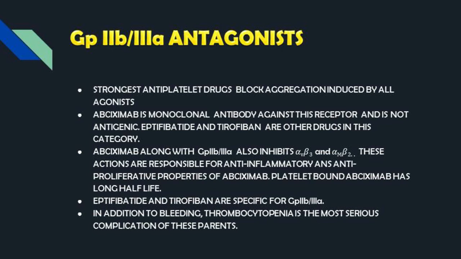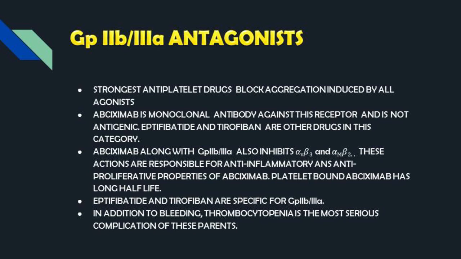GP2B/3A antagonists. Strongest antiplatelet drugs, they block aggregation induced by all agonists. Abciximab is a monoclonal antibody against this receptor and is not antigenic. Eptifibatide and tirofiban are other drugs in this category. Abciximab along with GP2B/3A also inhibits alpha V beta 3 and alpha M beta 2.